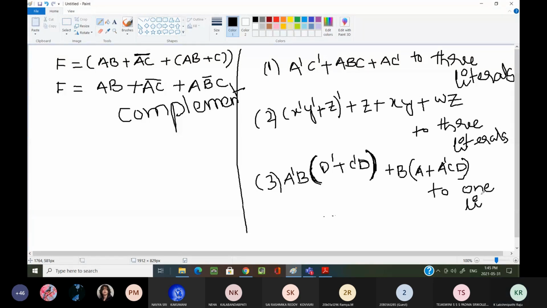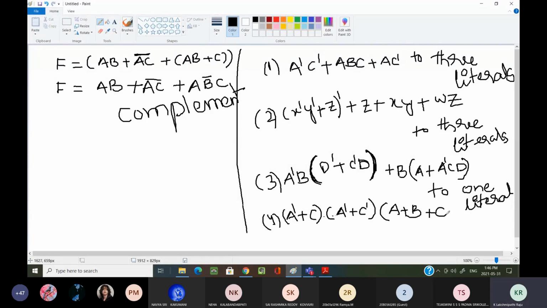One literal. Now fourth problem and final problem: A dash plus C into A dash plus C dash, A dash plus C dash into A plus B plus A plus B plus A plus B plus C dash D, C dash D.